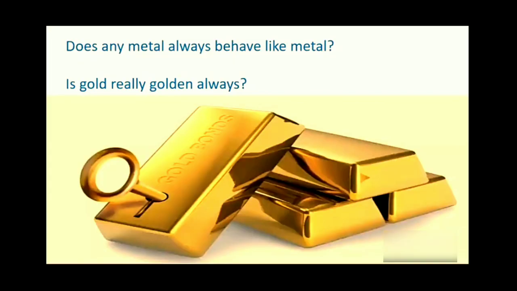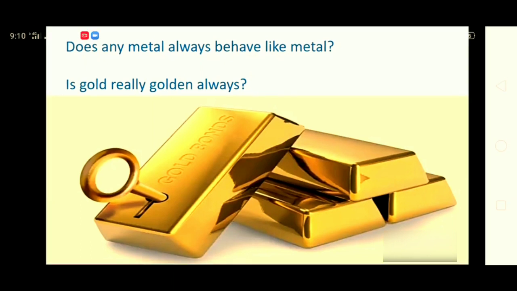Before entering into the details of quantum confinement, let us first consider two important questions. Do all metals always behave like metals? And we know gold is very shiny and inactive, that's why it is used in jewelry.